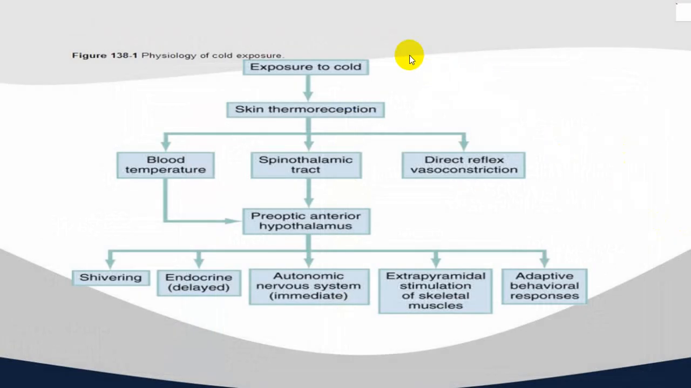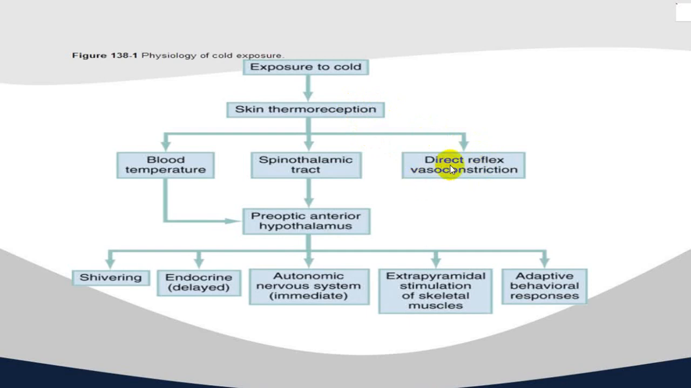So whenever a person is exposed to extreme cold, skin thermoreceptors will get stimulated. Blood temperature will stimulate the preoptic anterior hypothalamus. The spinothalamic tract will also stimulate the anterior hypothalamus. And you can have a direct reflex vasoconstriction because of exposure to extreme cold. That is a direct reflex arc which takes part, and that will produce vasoconstriction.